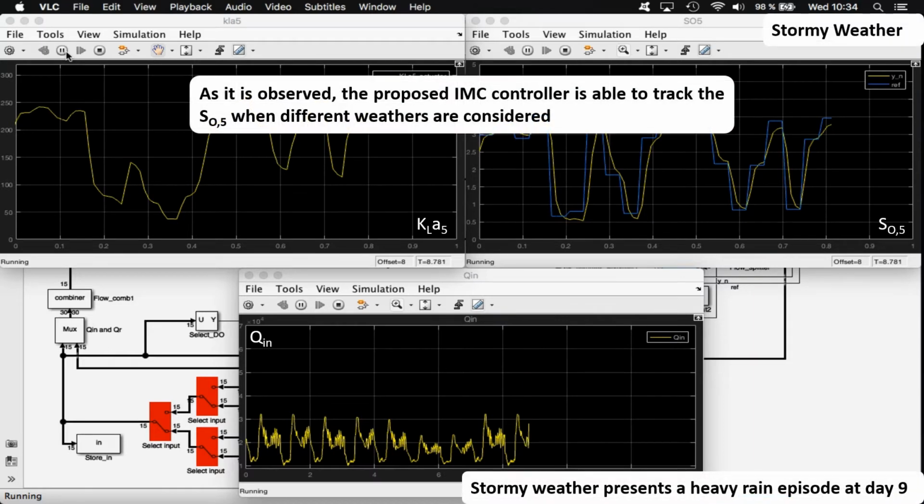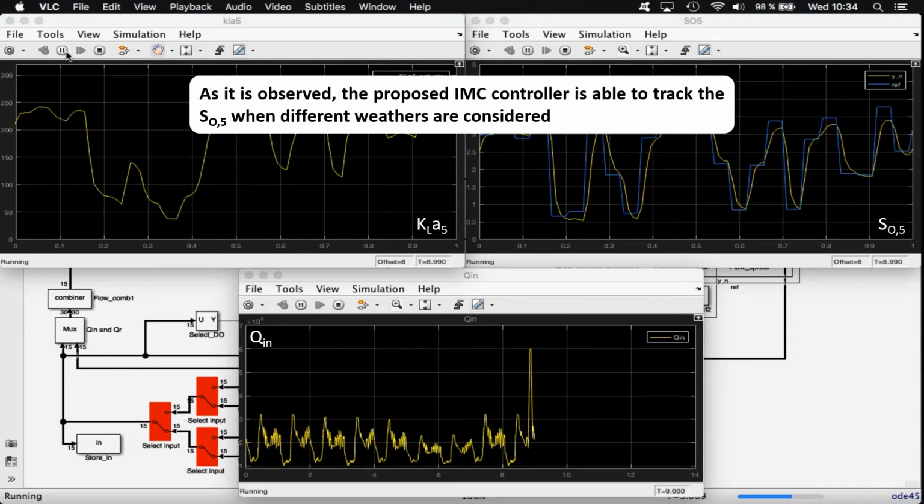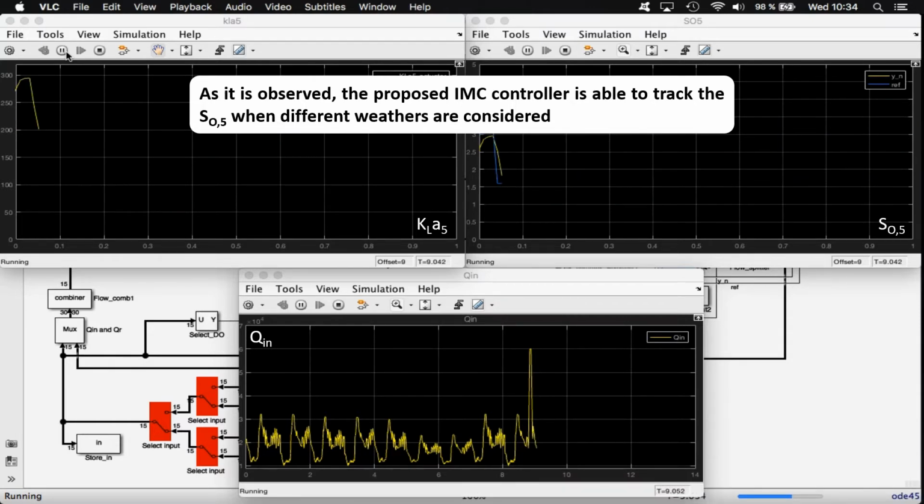As a conclusion, the proposed IMC controller based on artificial neural networks is able to track the dissolved oxygen when different weathers are considered, or in other words, when different influent profiles are adopted.